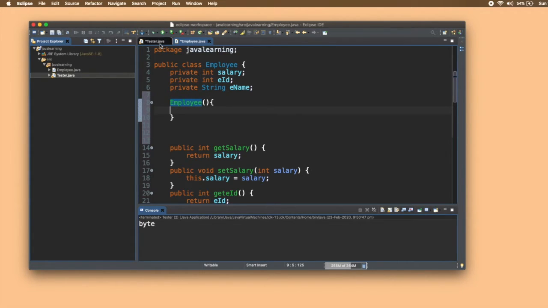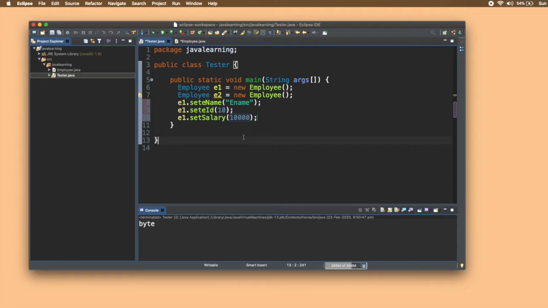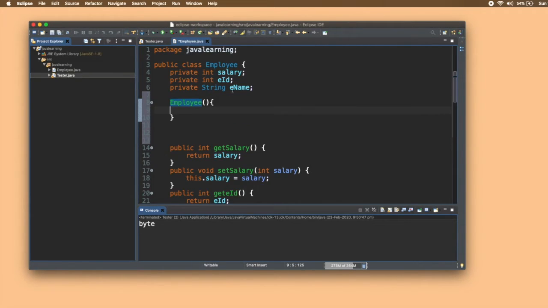Now next is how do we give some other values to these variables? That is, instead of an empty string, I want to set ename. Instead of 0 value in eid, I want to set 100. Instead of 0 salary, I want to set 10,000 salary. So we'll write the code inside the constructor. Constructor is a method which gets called the first time as soon as the object is created.